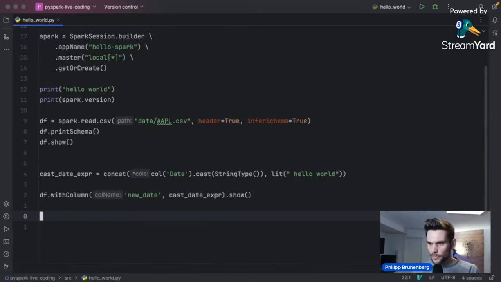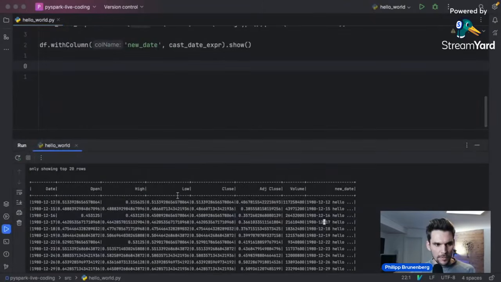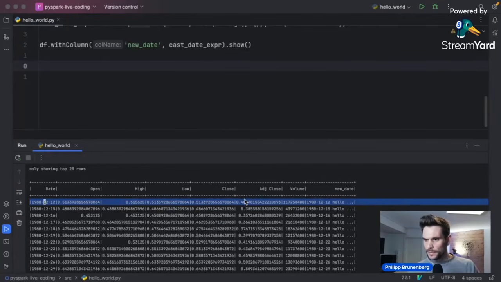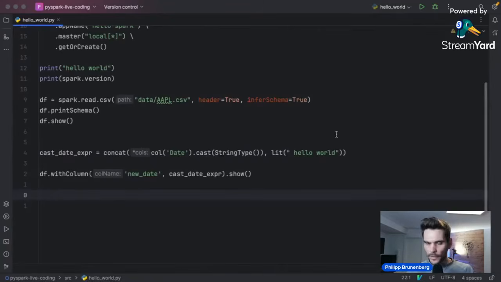So what we would like to do is to find the highest closing prices per year from our data frame. As you recall, we have one row per date, and we want to find the date with the highest closing price in each of the years, and we would like to have the entire row. So we would like to see all the values, not simply the year and the highest closing price, but we would also like to see the exact date. And therefore, we will have to use a window function.